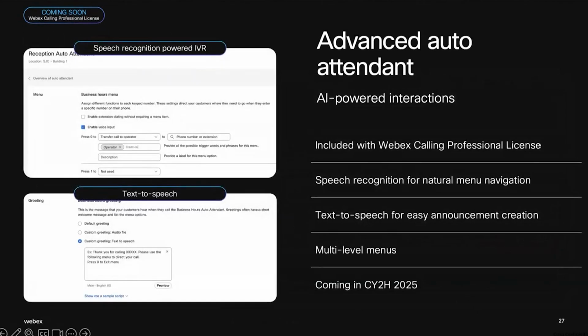Advanced auto attendant features like text to speech, speech recognition, multi-level menus, and skill-based routing are also going to be added as part of the Customer Assist offering.